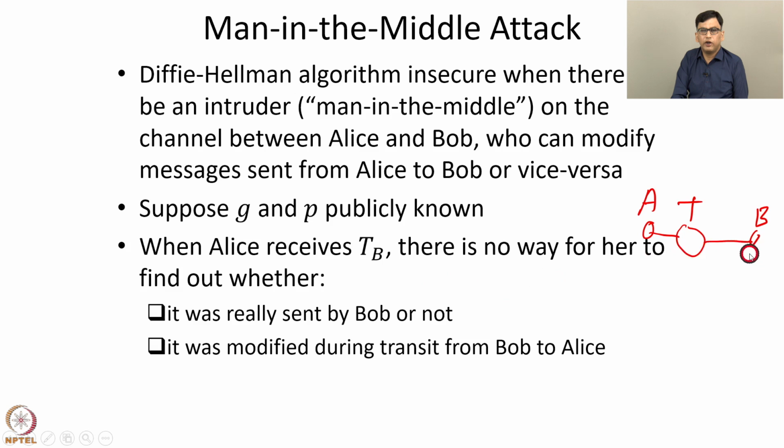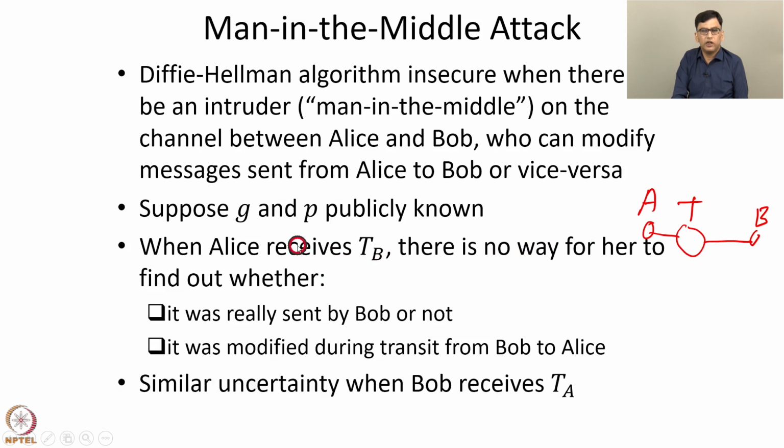Also, if Bob sends a value to Alice, Mallory might modify it before sending it to Alice. So hence it is true that when Alice receives TB, there is no way for her to find out whether it was really sent by Bob and whether it was modified during transit. There is similar uncertainty when Bob receives TA. Bob doesn't know whether it was indeed sent by Alice and whether it was modified during transit.